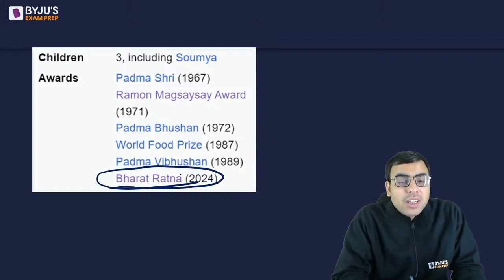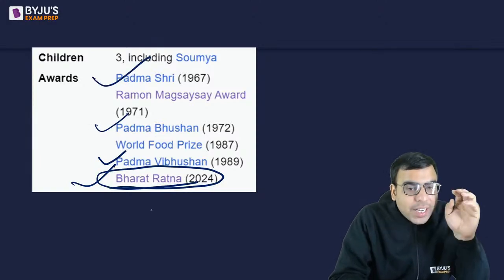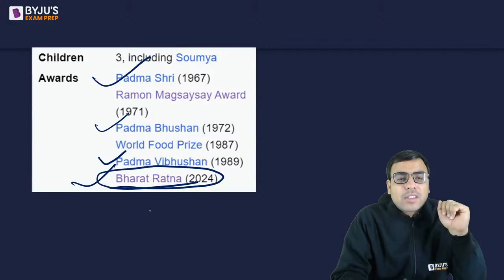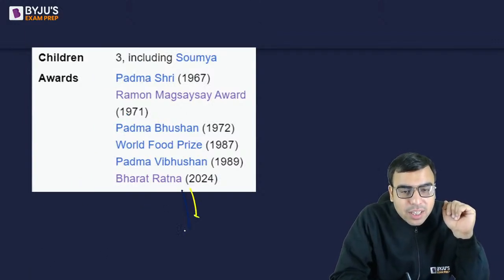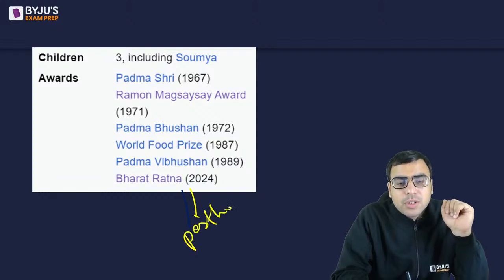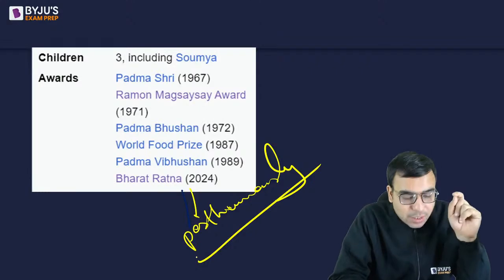This is the reason why he got all four famous awards: Bharat Ratna, Padma Vibhushan, Padma Bhushan, Padma Shri. So just have an idea that he has been given Bharat Ratna as well posthumously, meaning after his death, because he died last year, right. So now he'll be considered as posthumous winner. Posthumously, this award Bharat Ratna has been announced for him.